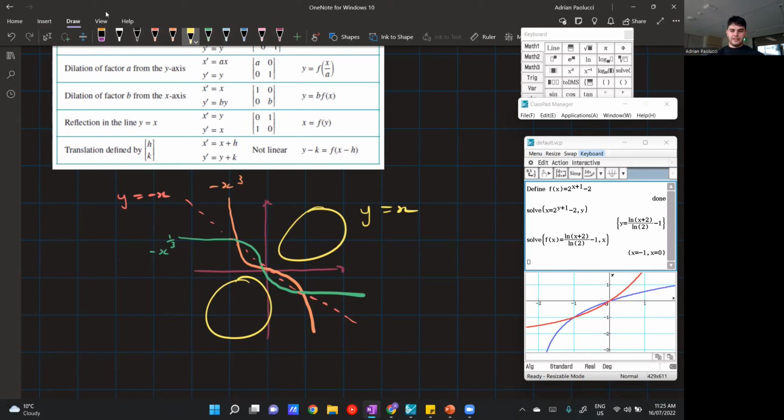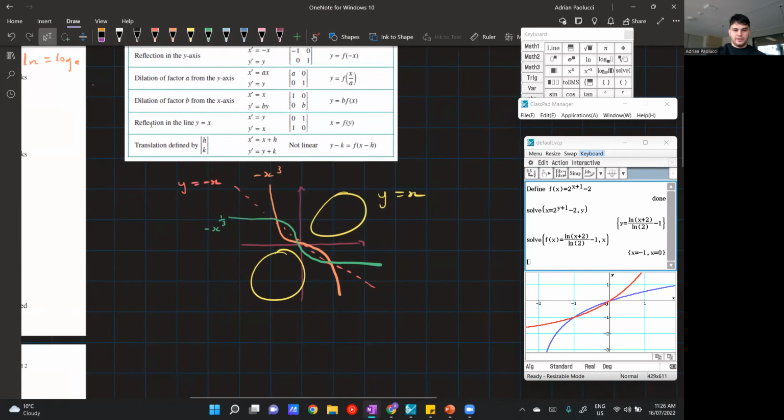Hopefully that makes sense. If you need more clarification, I'm happy to answer that a bit later once we've answered the rest of the questions. But just know it'll always be along the line y is equal to x or y is equal to negative x. And to determine which set of quadrants it's in, just use a graph.